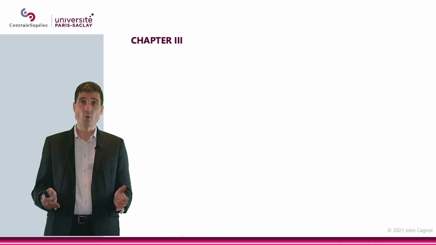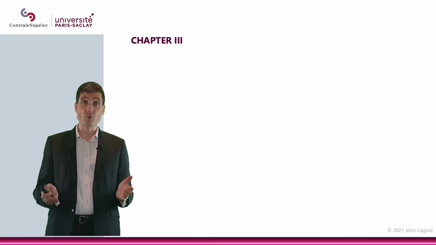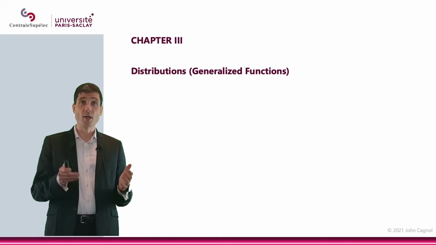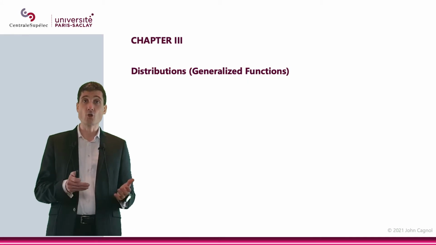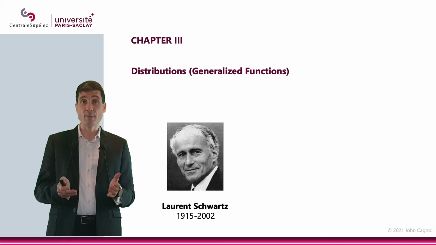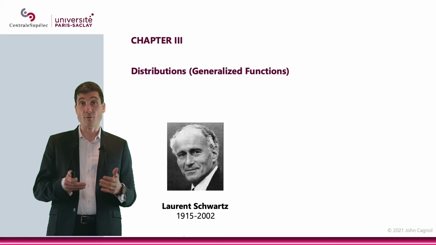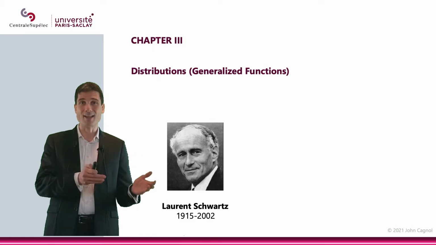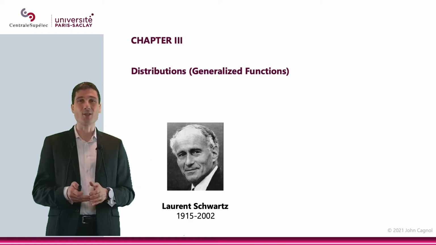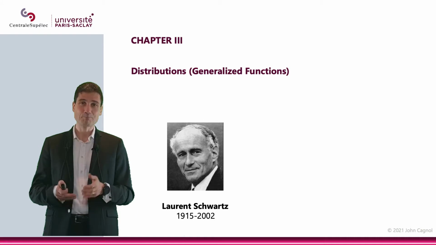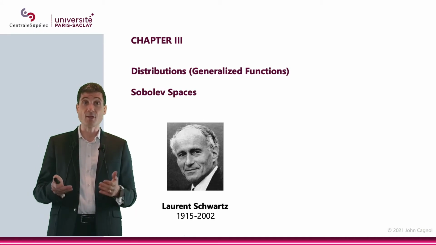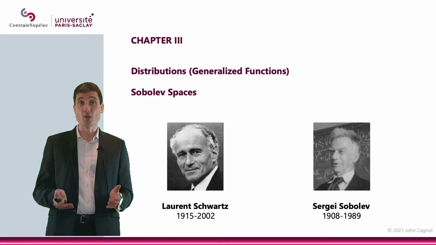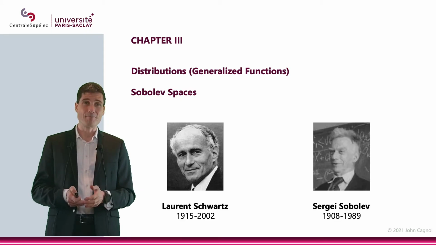In this chapter, we will discuss distributions, also called generalized functions, that were introduced by Laurent Schwartz, who won the Fields Medal in 1950 and who was also a university professor in a nearby institution, Polytechnique, actually just across the street from here. We will also discuss Sobolev spaces, named after Sergei Sobolev, also a mathematician from the 20th century.